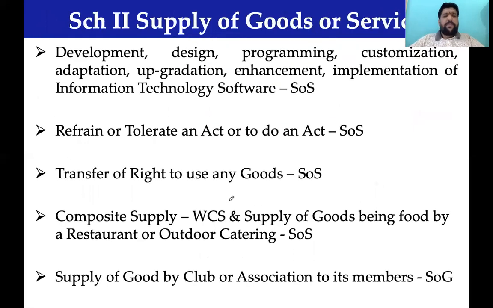Coming back here, Schedule 2, supply of goods or services: any development, design, programming, upgradation, customization, or implementation of information technology software would be treated as supply of services.